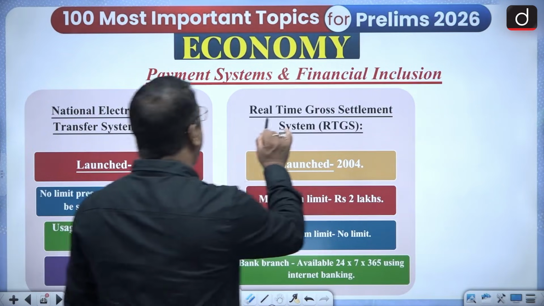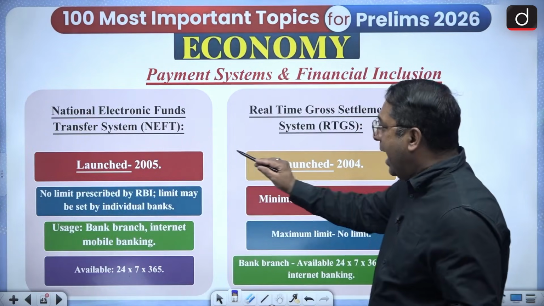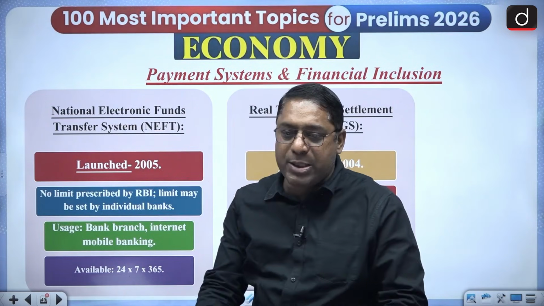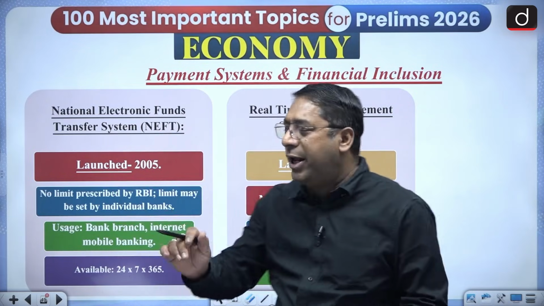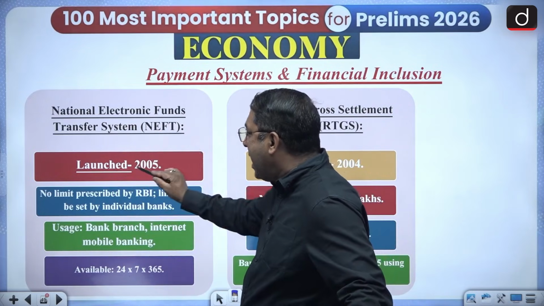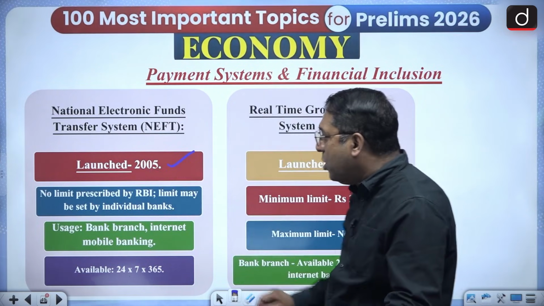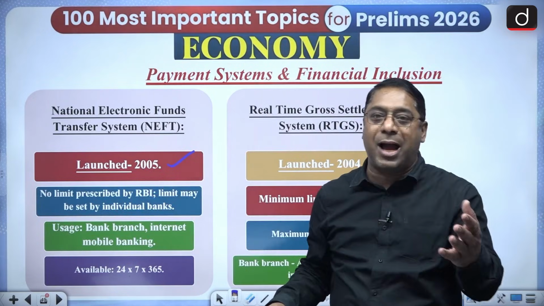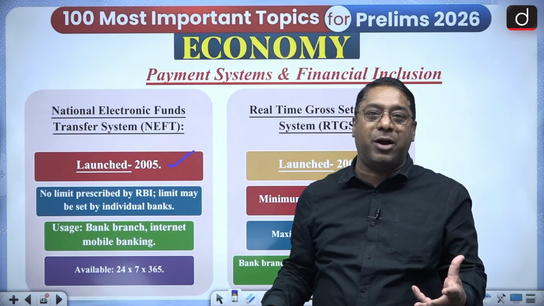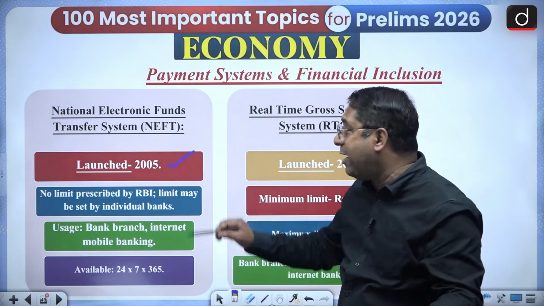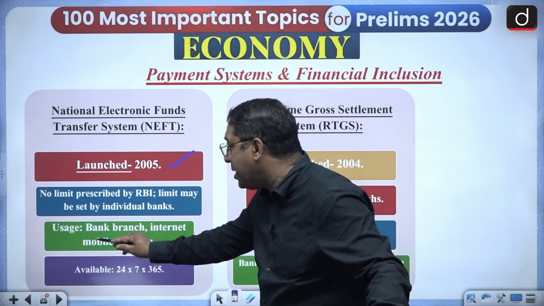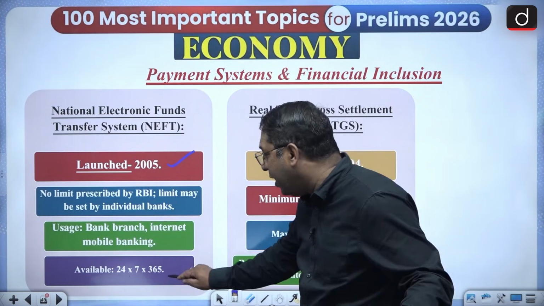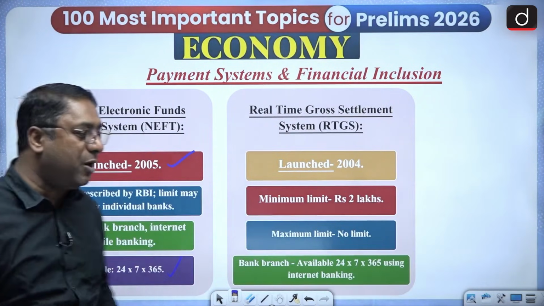Now there are various payment schemes. NEFT, National Electronic Fund Transfer System. What is NEFT? National Electronic Fund Transfer System. And it was launched in the year 2005. No limit prescribed by RBI. Limit may be set by the individual banks. That means the individual bank can set the limit, but the RBI has not set any limit with regard to NEFT. And the usage is bank branch or internet mobile banking. And available 24/7, 365 days.